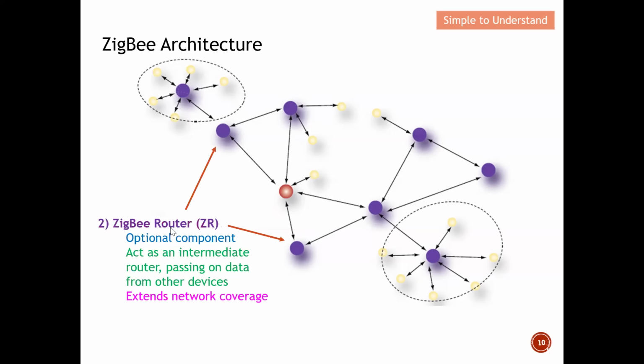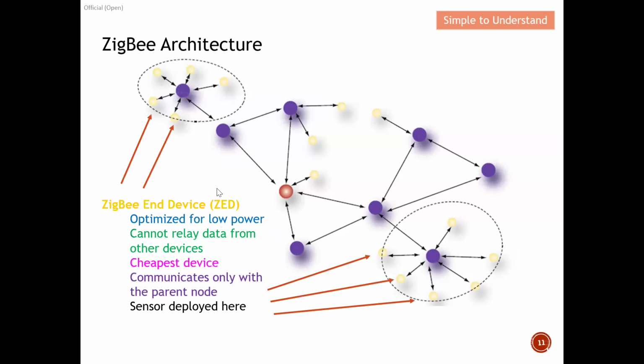As for the ZigBee router, it is an optional component. In simple words, they relay the message. They act as an intermediate router, passing on data from another device. They extend the network coverage. Imagine this end device is too far away from the ZigBee architecture, and therefore you have this ZigBee router to relay the message back to the coordinator, as you can see here. So this is the role of the ZigBee router.